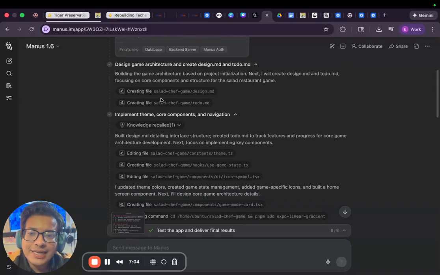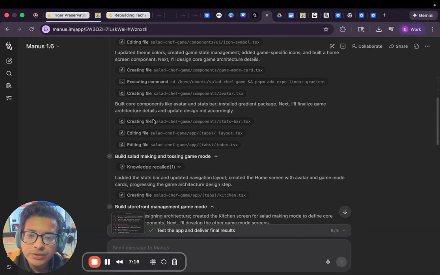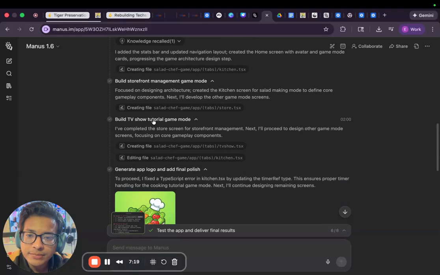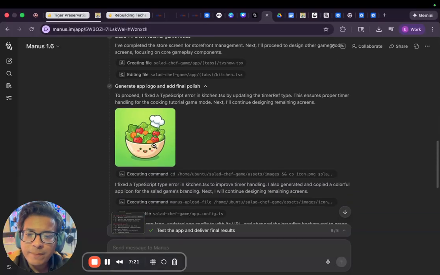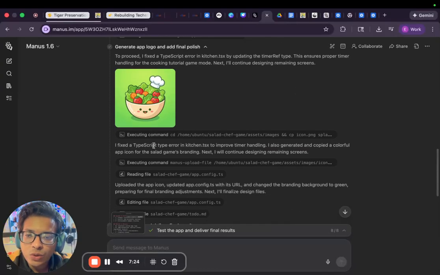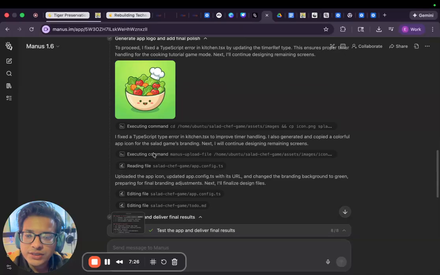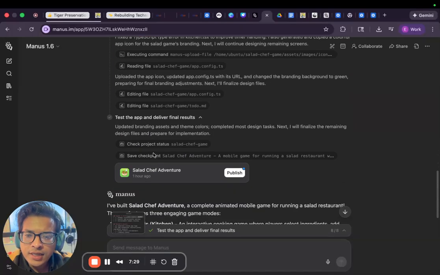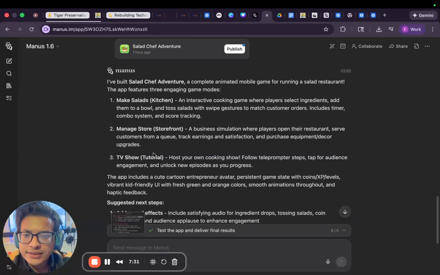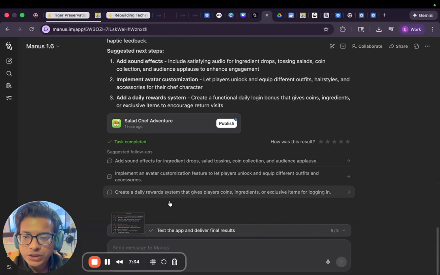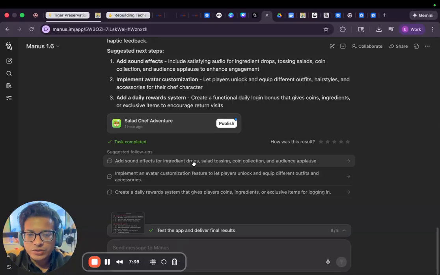Now, reading these checklists that the AIs go through is really powerful because it also teaches you about how it's getting it done, which will inform you to create better prompts in the future. And so it looks like it created the design, the themes, the core components, created the games. Look at that. Made a beautiful app logo. I hope that's not stolen from anywhere. So, could reverse image search that. And let's see. It says it built it, which it did. Now what we're going to do is add sound effects for ingredient drops, toy collection, audience applause. This is what we're going to do.